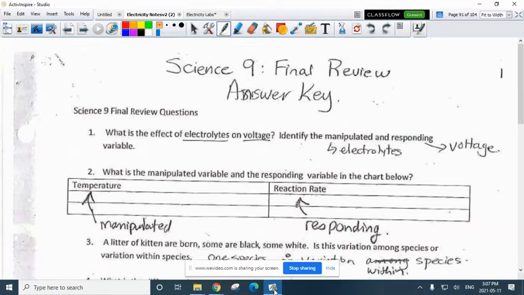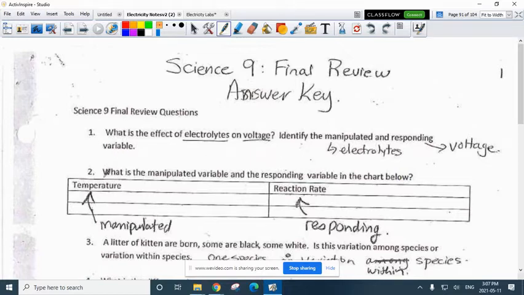Okay, so here is the Science 9 final review answer key. Number 1 says, what's the effect of electrolytes on voltage? That's a problem. You have to identify the manipulated variable, which would be electrolyte. Responding would be voltage.